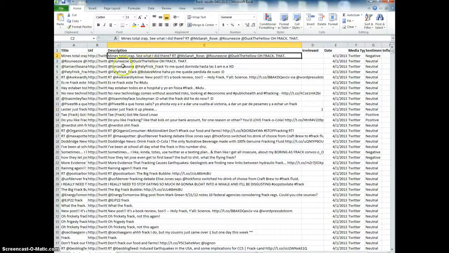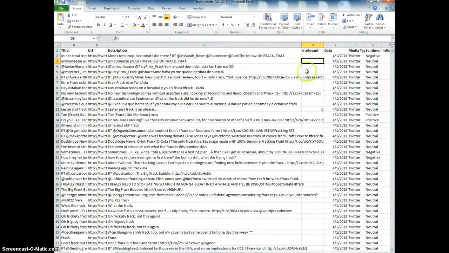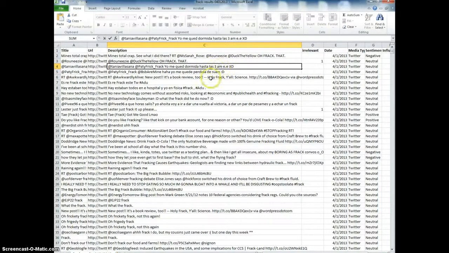Oh, frack that. Okay, that doesn't really mean anything. Okay, now here's a good example of where sometimes fracks are in Spanish. The United States is not a monolingual country. It's in fact the 4th largest Spanish-speaking country in the world.